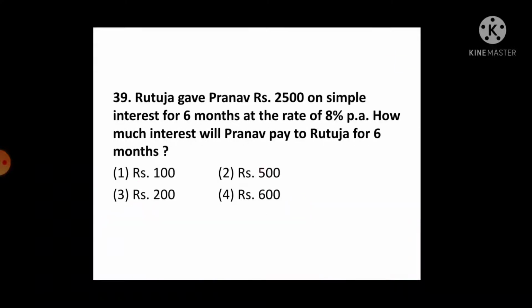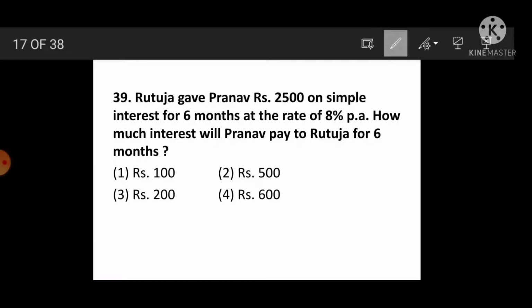Then question number 39. Rutuja gave Pranav rupees 2500 on simple interest for 6 months at the rate of 8% per annum. PA means per annum. How much interest will Pranav pay to Rutuja for 6 months? See here what is asked. The interest has to be found out. To find the interest, we should know the formula.